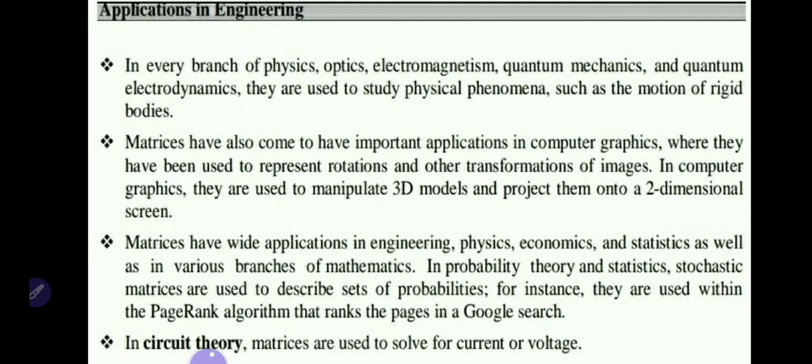Matrices have wide application in engineering, physics, economics, and statistics, as well as in various branches of mathematics. In probability theory and statistics, stochastic matrices are used to describe sets of probabilities. For instance, they are used within the PageRank algorithm that ranks the pages in a Google search. Means in the Google search engine also matrices are applicable.